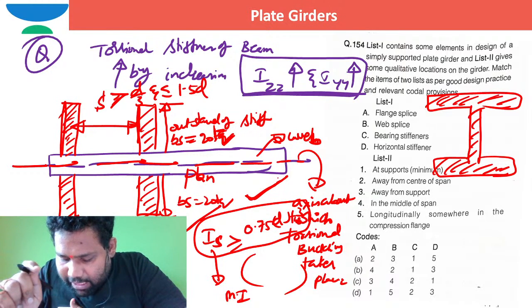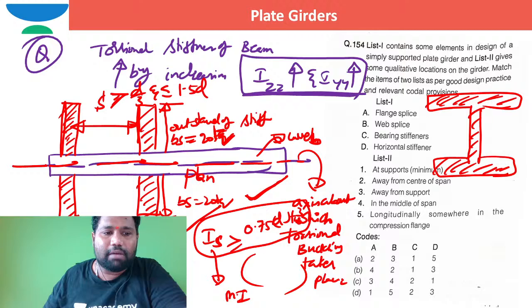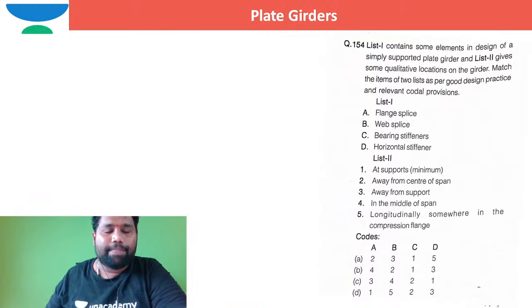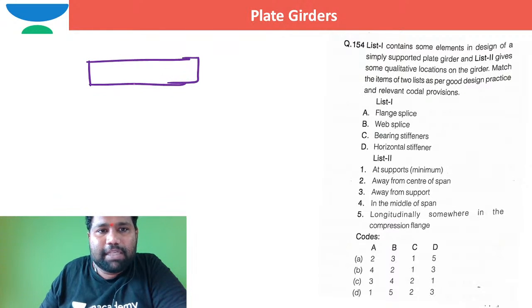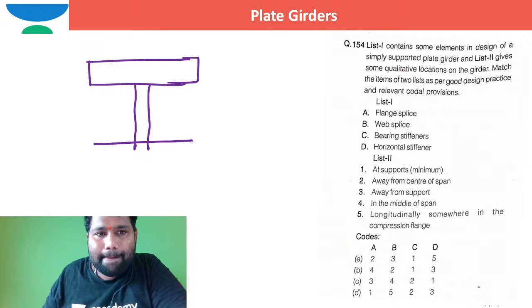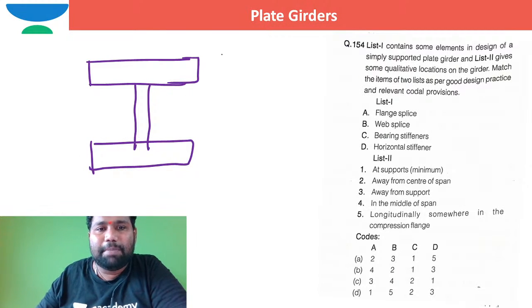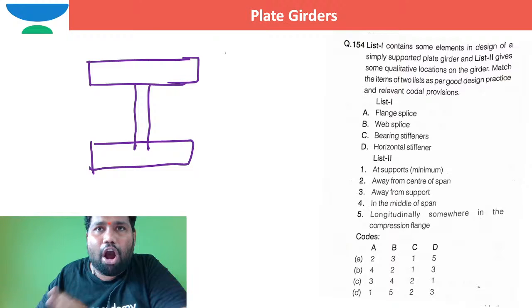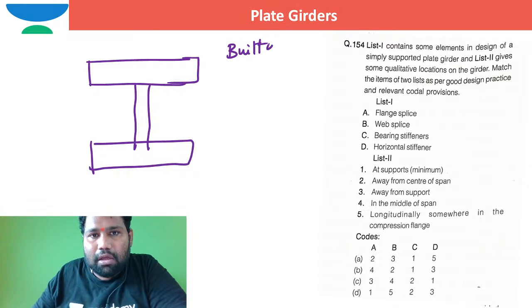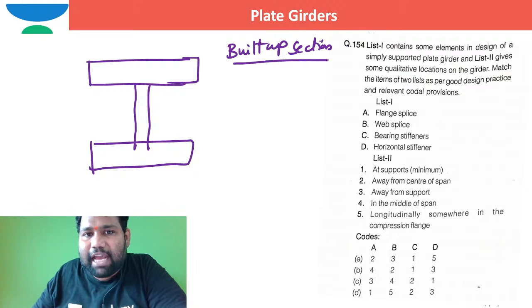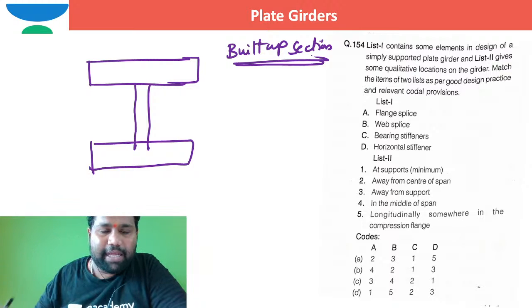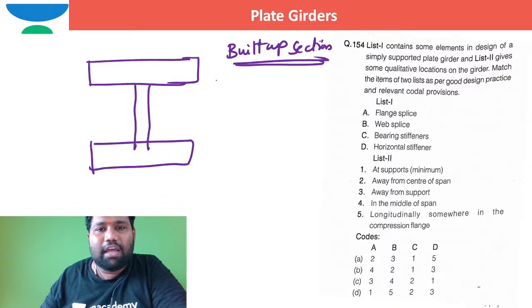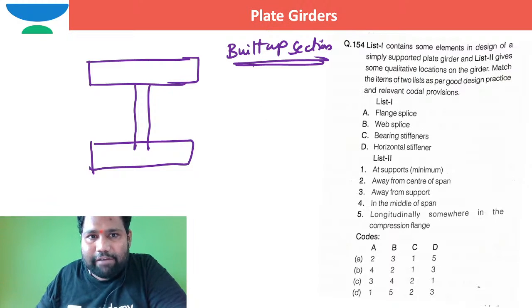Shear flow, shear resistance in built up section. Dear brother, one second. Now coming to shear resistance in a built up section, this is the built up section, and this is how the angle section is. Please understand, this is not a composite material, this is a built up section. Composite section means when the materials are different, like RCC, that is a composite section. This is a built up section made up of the same material. When it is made of the same material, the shear stress flow is just like that of a single built up section.